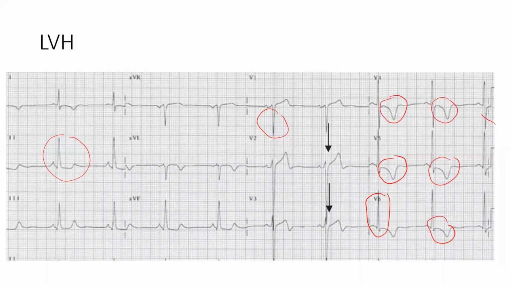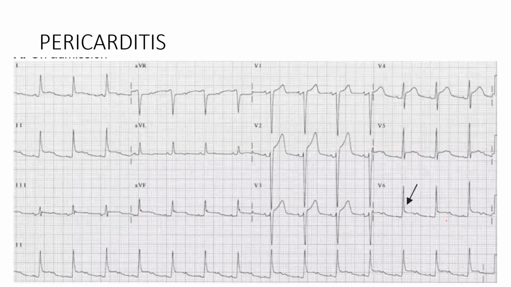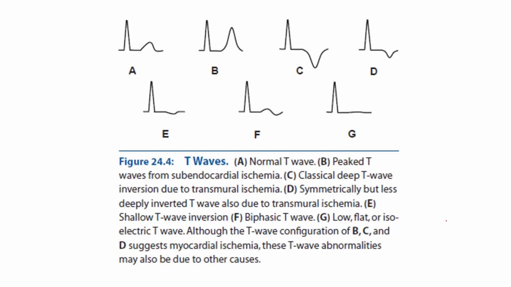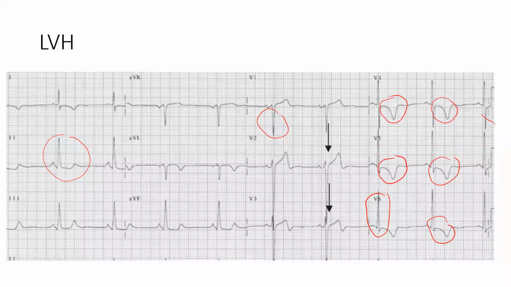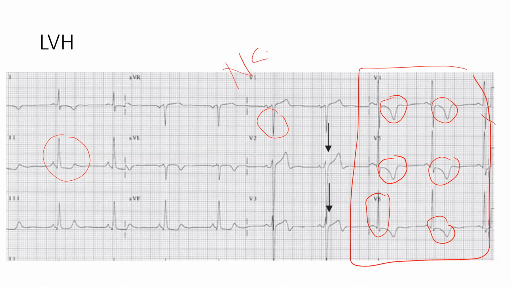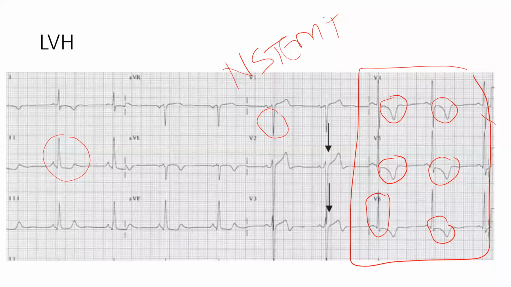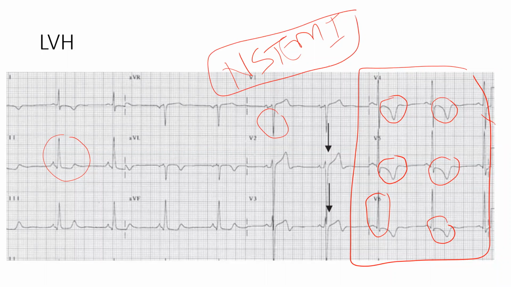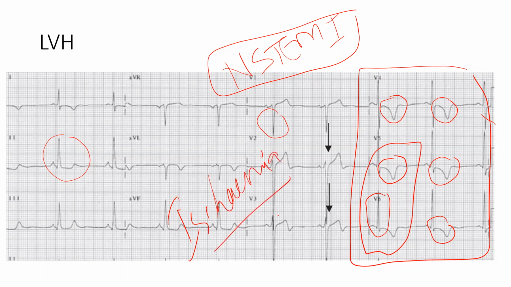We'll go for the next one. This is the one which you are going to confuse usually with your NSTEMI. Remember this pattern, we will come to NSTEMI and then we'll remember how the NSTEMI differs from your LVH hypertensive strain patterns. So actually this ST depression is also due to ischemia only. It is not due to something else, but we will not call it NSTEMI.